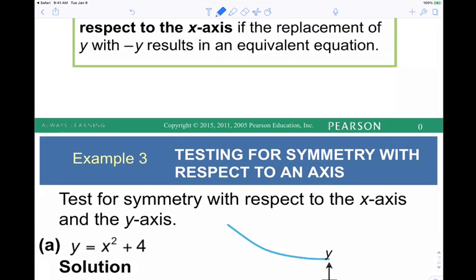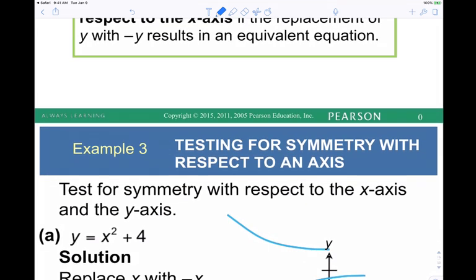Test for symmetry. Now, this graph is not proper, but if we had a parabola, a U-shaped graph, would you say that it's symmetric about the x-axis, the y-axis, or the origin? About the y-axis, right? If you have a U-shaped graph and you cut along the y-axis, the left side matches the right, a mirror image. Does that make sense?